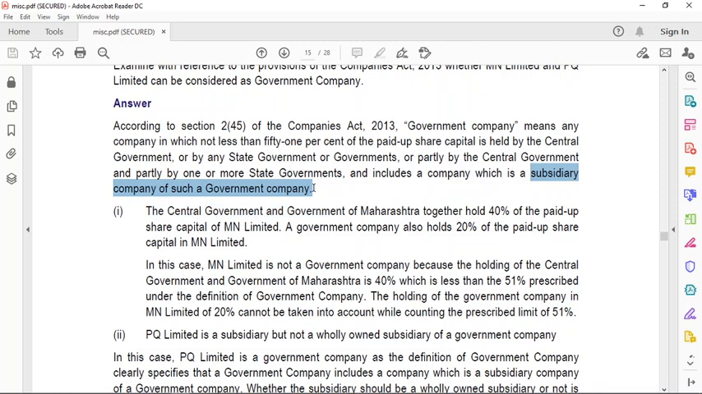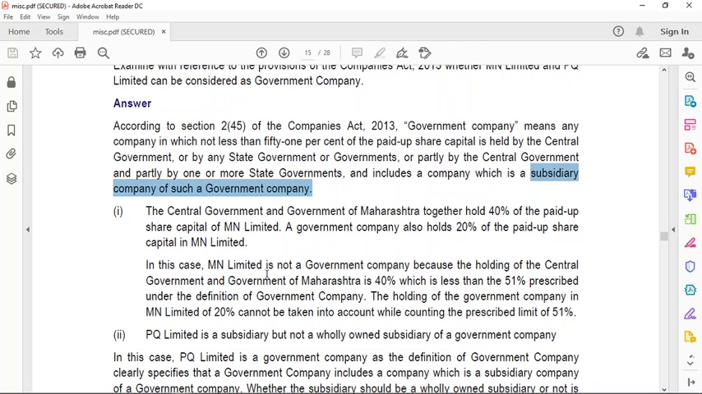अब गवर्नमेंट कंपनी का जो स्टेक है उससे क्या वो एमएन लिमिटेड सब्सिडरी बन रही थी? नहीं. तो दोनों ही पॉइंट्स के हिसाब से इट इज नॉट अ सब्सिडरी ऑफ सच गवर्नमेंट कंपनी, ना ही इट इज बिकमिंग अ गवर्नमेंट कंपनी. So, the central government and the government of Maharashtra together holds 40% of the paid-up share capital of MN Limited. A government company also holds 20% of the paid-up share capital in MN Limited.